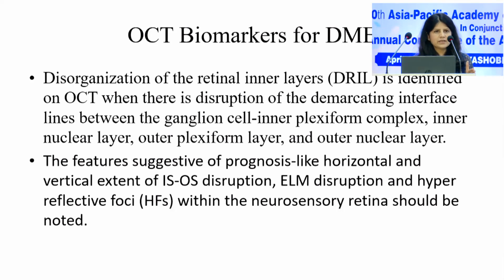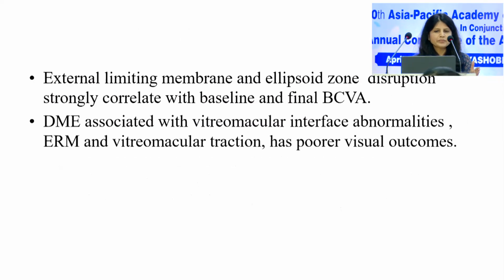If there is any disruption, these are the patients where there would be some amount of residual visual loss even after appropriate or proper therapy.